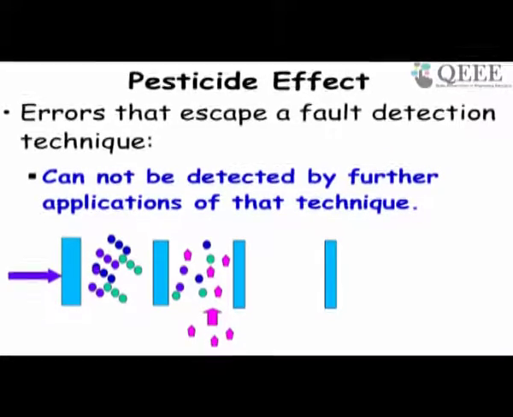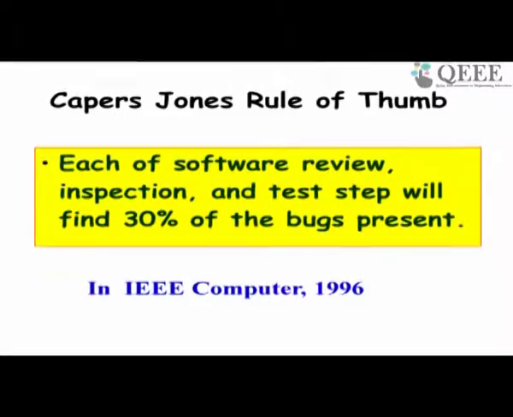So each time you do testing, some percentage of bugs are detected, some escape. Further application of that testing technique will not detect them. You need to apply another testing technique. So this is the Capers Jones rule of thumb. It says that each software review, inspection and test step, so each test technique, will find 30% of the bugs present at that time.